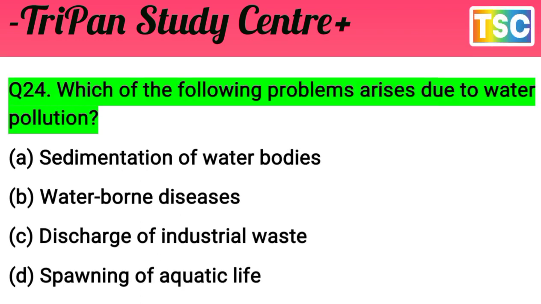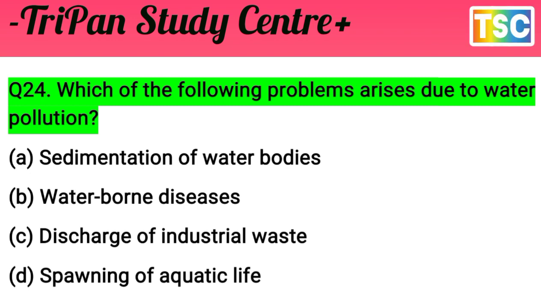That's right. The next question on your screen is the most important here. Which of the following problems arise due to water pollution? You know this question is important. A, sedimentation of water bodies. B, waterborne disease. C, discharge of industry waste. And D, spawning of aquatic life. The question is clear here.